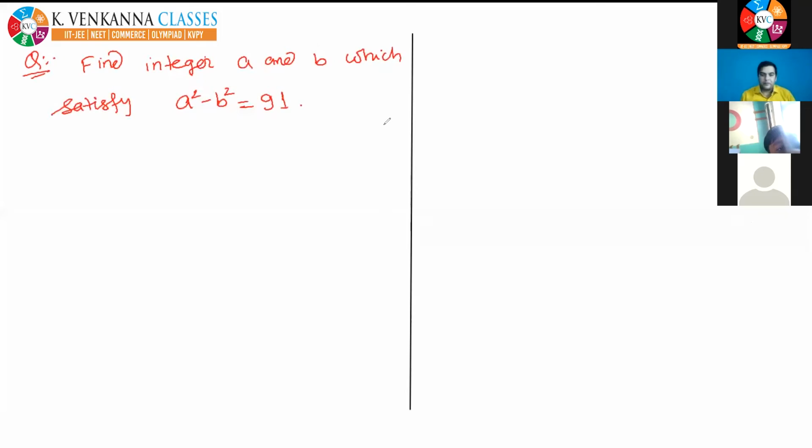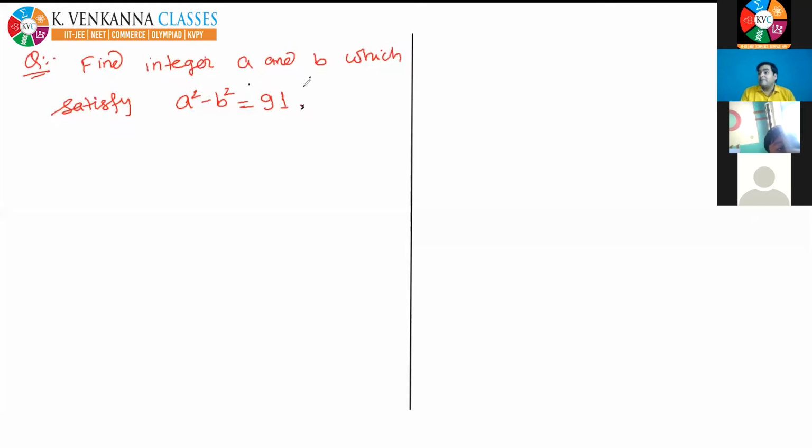So see what the question is. First of all, clearly understand the problem. You have to find integers a and b which satisfy this equation, a square minus b square is equal to 91. Only this much information is given to you, and by this information only you have to find integers a and b which satisfy this relation. I think the question is properly understood by you.